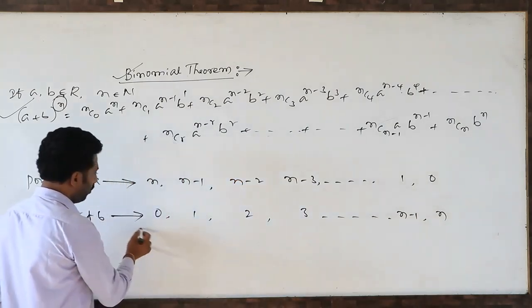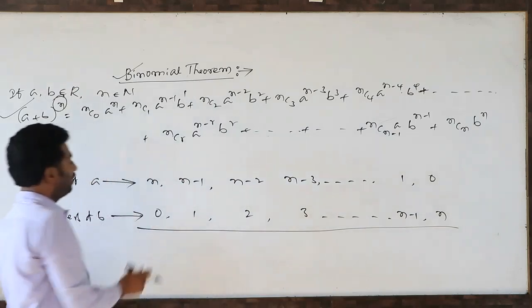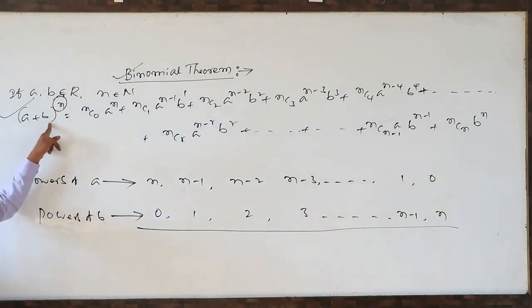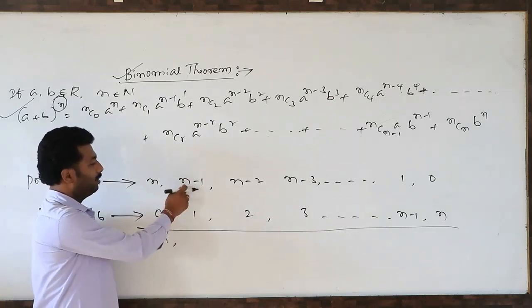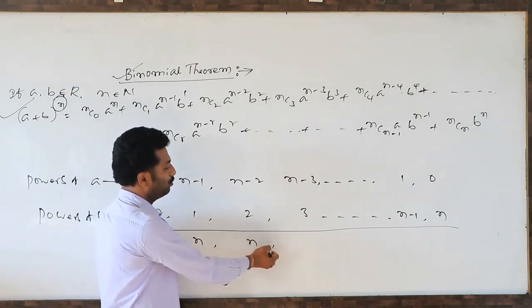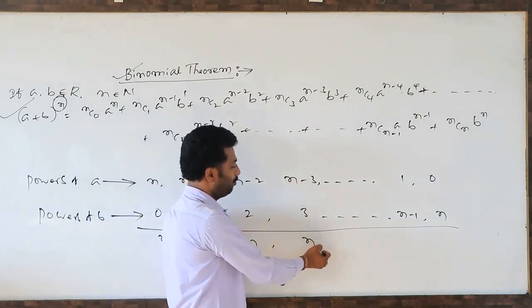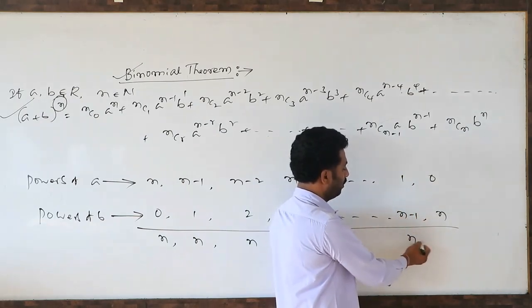If you observe clearly, adding vertically the sum of the powers of both the first and second real numbers: n plus 0, n minus 1 plus 1, n minus 2 plus 2, n minus 3 plus 3, 1 plus n minus 1, n.